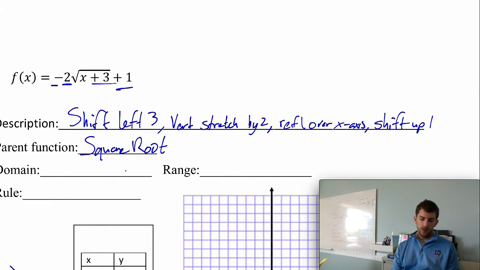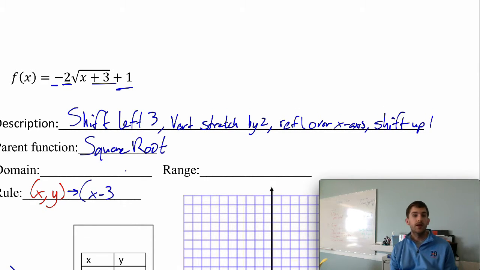So, in order, we're going to take the original x and y coordinates that we get from the square root graph, which we'll plot in a second. We're going to shift it left 3, so we're going to take each x coordinate and subtract 3. So again, even though it's x plus 3 in the function, it's x minus 3 in the rule.